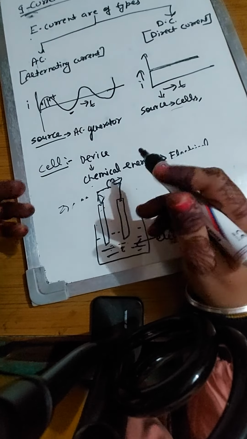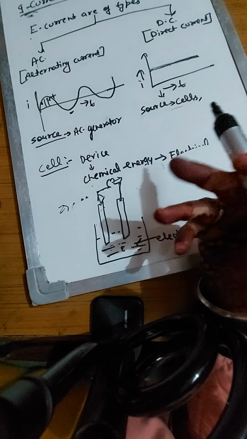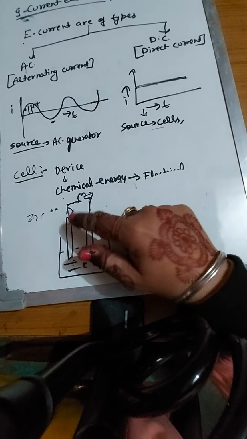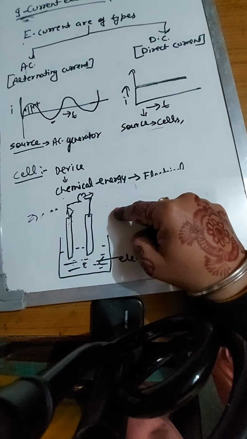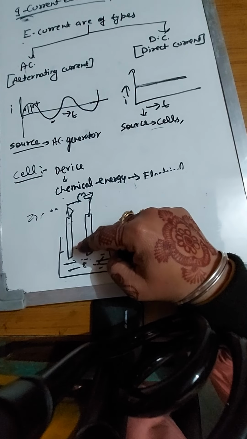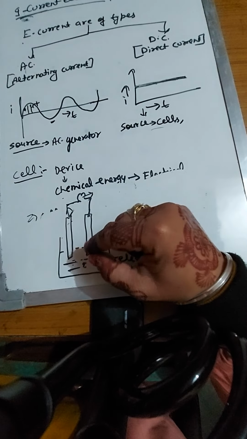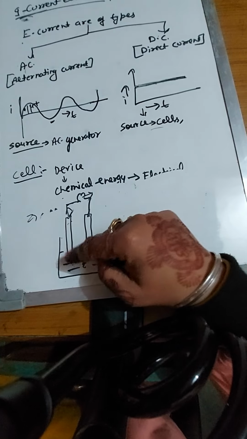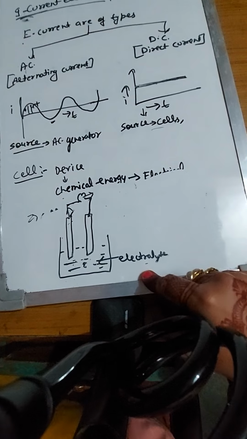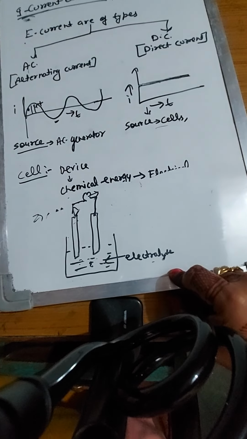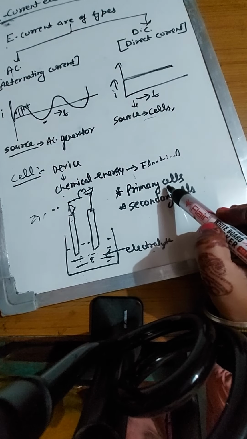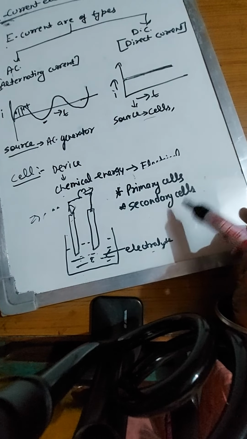For current to flow, charge must flow, because without flow of charge we can't get a current. So the cell consists of a vessel containing two rods placed separately at some distance, known as electrodes, and the liquid in which they are dipped is known as electrolyte, which undergoes the phenomenon of electrolysis. That makes a cell. Cells are of two types: one is the primary cell and the second is the secondary cell.